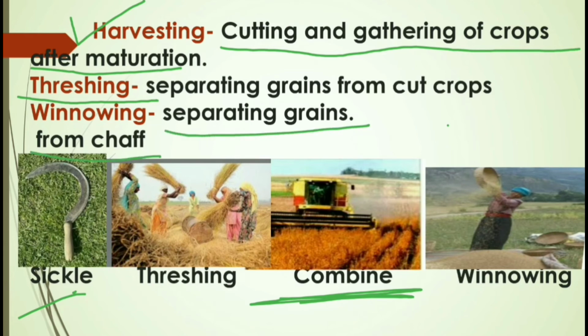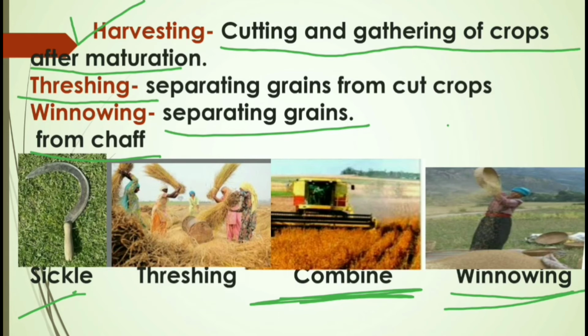That process is known as winnowing, where chaff is removed from the grains with the help of blowing wind. So that process is known as winnowing.